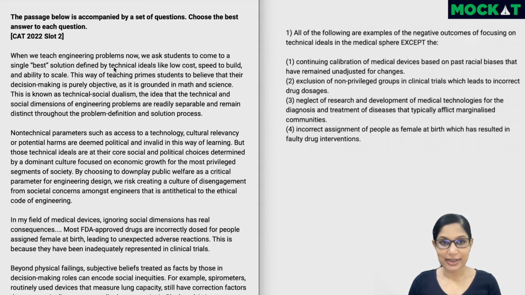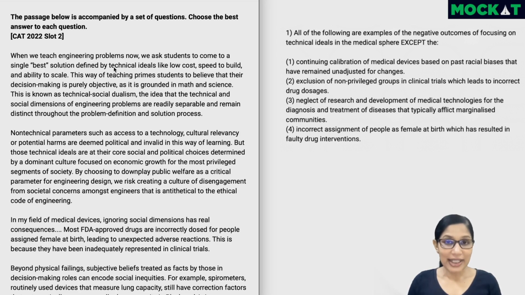Now, typically, I recommend going through the questions first, especially if your reading speed is good. You can take some time out, and depending on whether there are more direct or more inferential questions, you can choose how to solve and how to go through the passage. So you'll see that live with me.